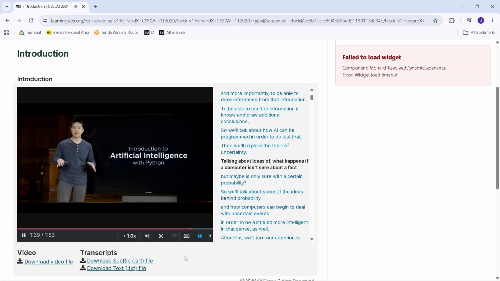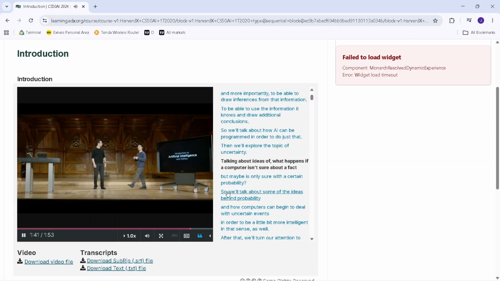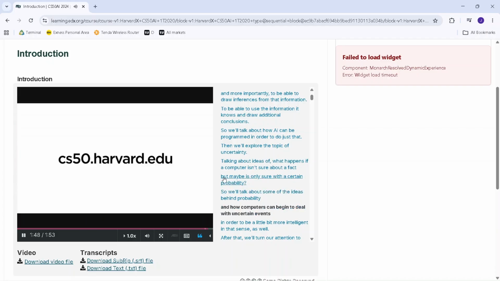We'll explore these ideas and algorithms, and along the way, give you the opportunity to build your own AI programs to implement all of this and more. This is CS50.